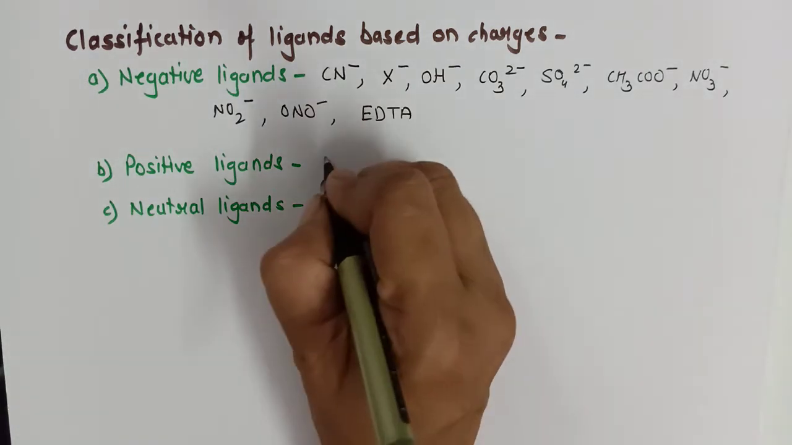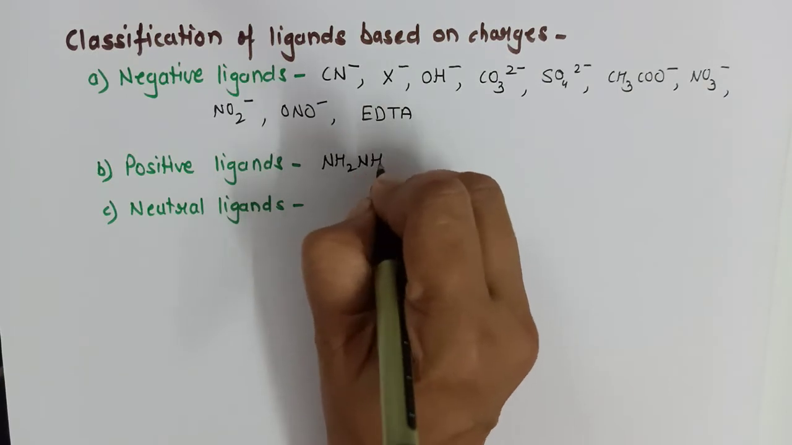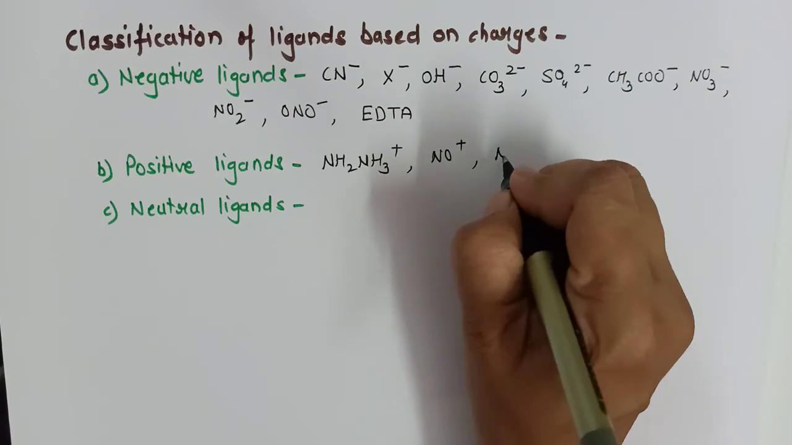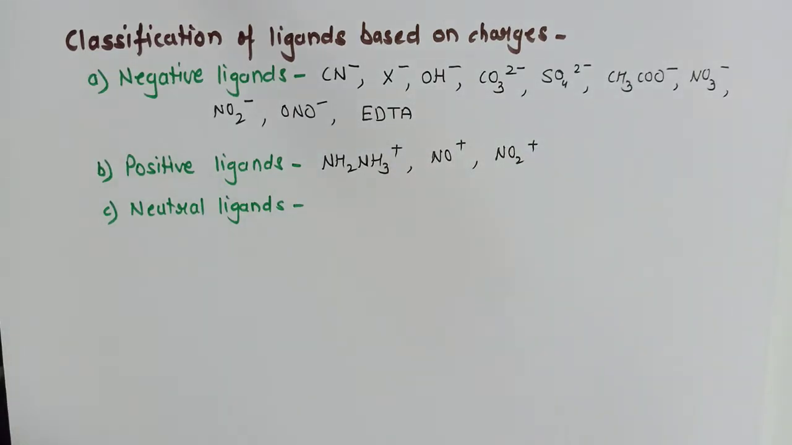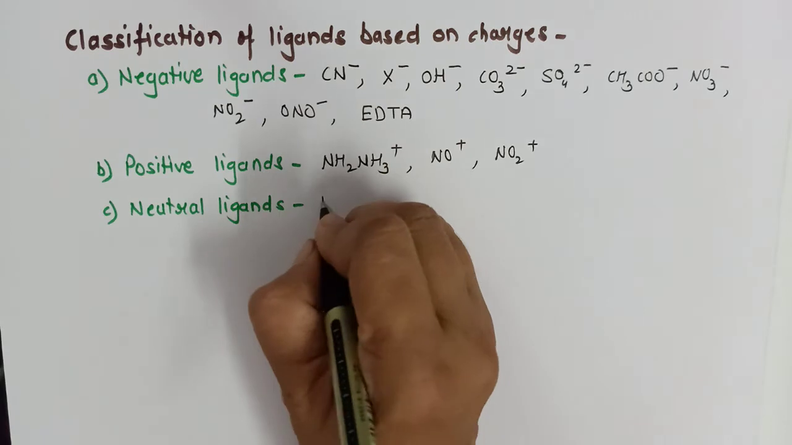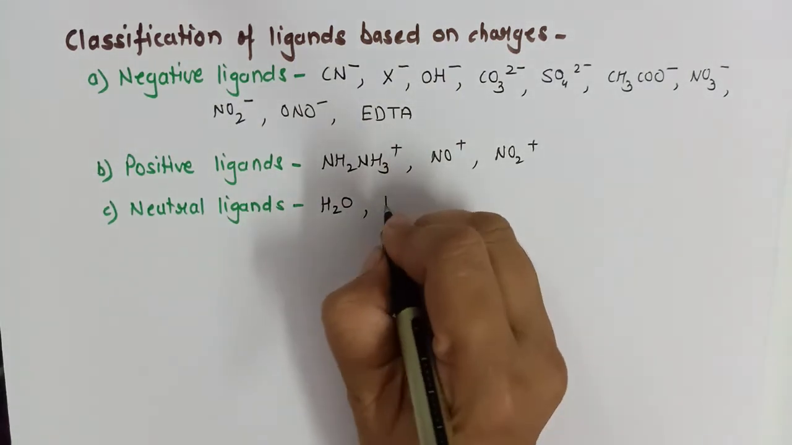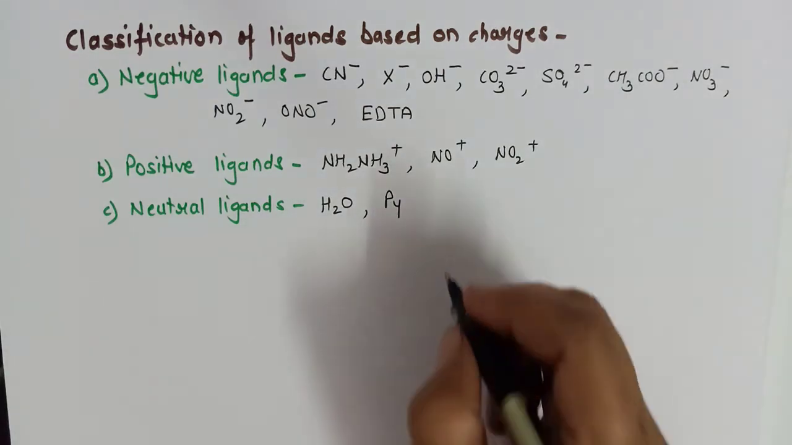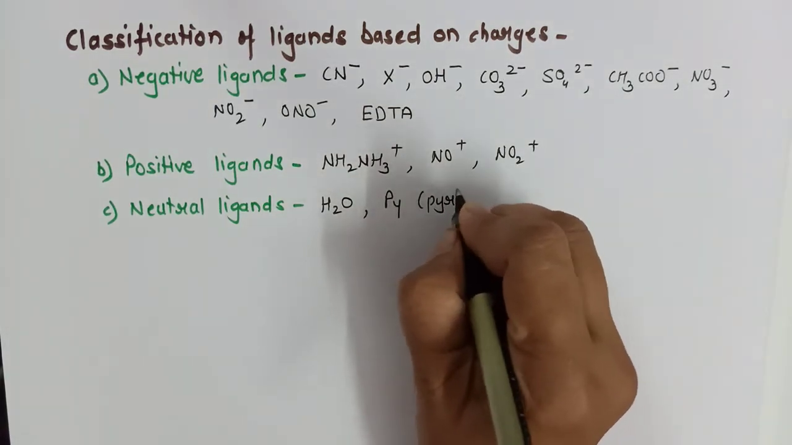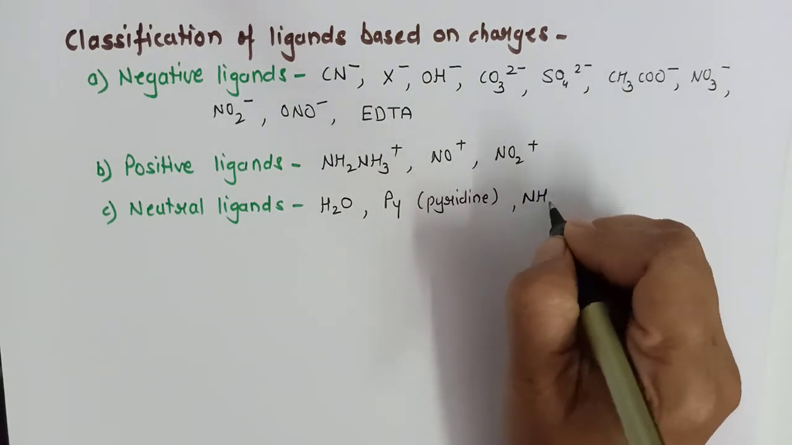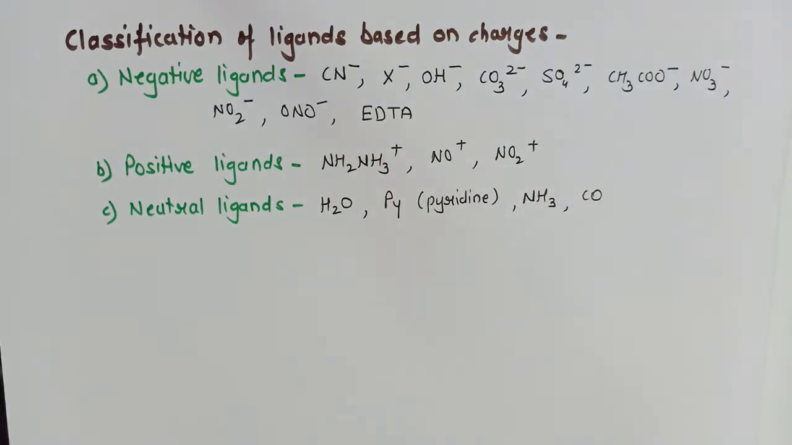Positive ligands have a positive charge on them. For example, NH2 plus, NH3 plus, NO plus, NO2 plus. Neutral ligands don't have any charge on them. For example, H2O, which we can also write as aqua. Pyridine, we write the short form PY. About pyridine we have studied a lot in organic chemistry. Ammonia, carbonyl, etc. In our chapter, we'll be focusing basically on negative ligands and neutral ligands.